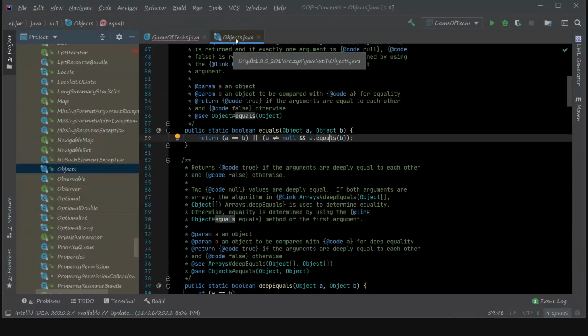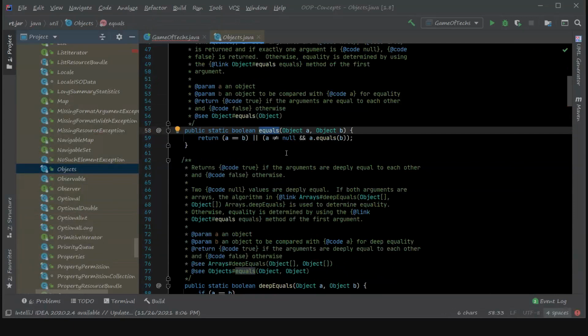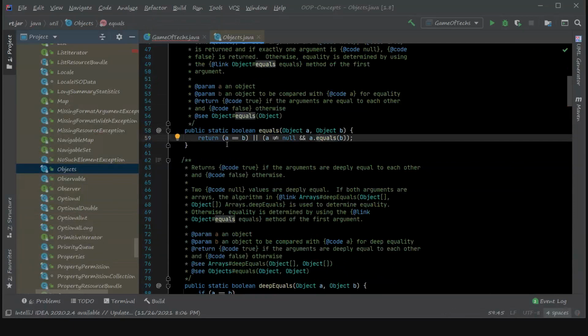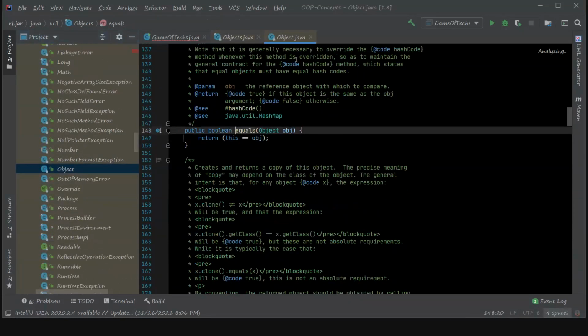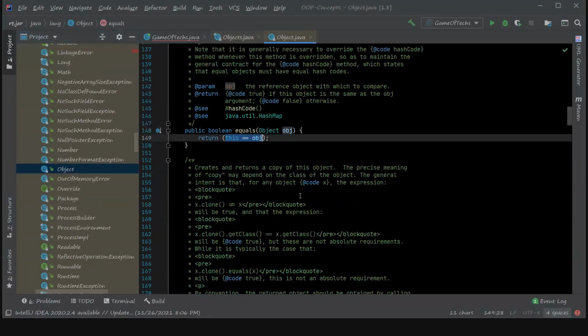This Objects class has an equals method, which makes use of the Object equals method, and all these equals methods check whether the reference is the same, or whether it is mapped to the same object, that their address is the same. Even if I open the Object equals method, I can see that it is just matching whether the object reference is the same. If both are the same, then it will return true, right?